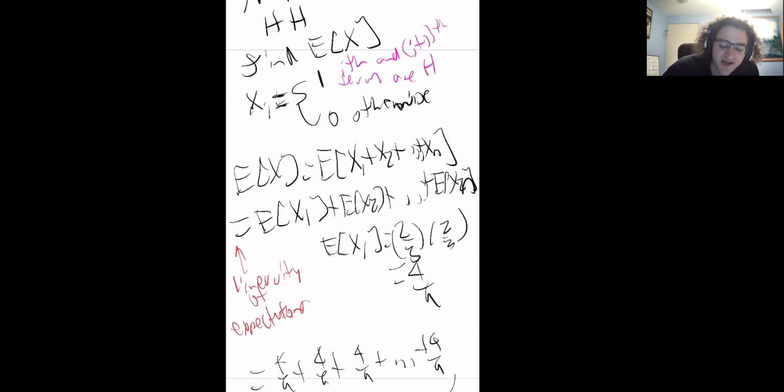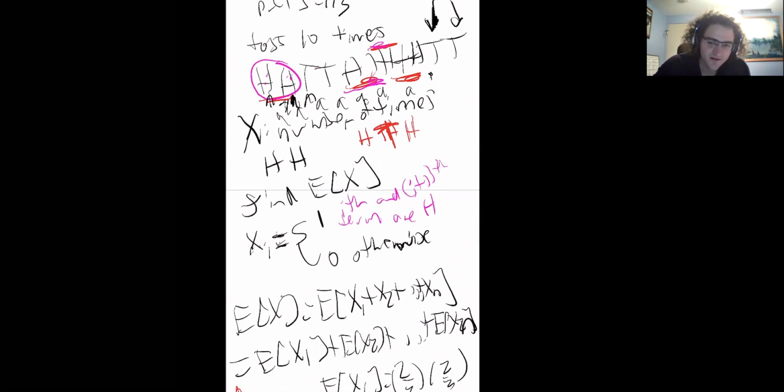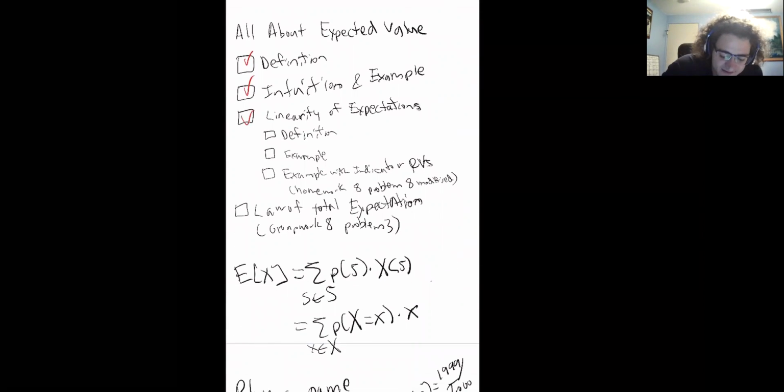And so again, these are dependent. If I had some H, tails or whatever, if I couldn't have an HH here, maybe I can't have an HH here as well, possibly. And so we could have some dependence here, but we still can use linearity of expectation. All right. So that was the linearity of expectation. Fun.